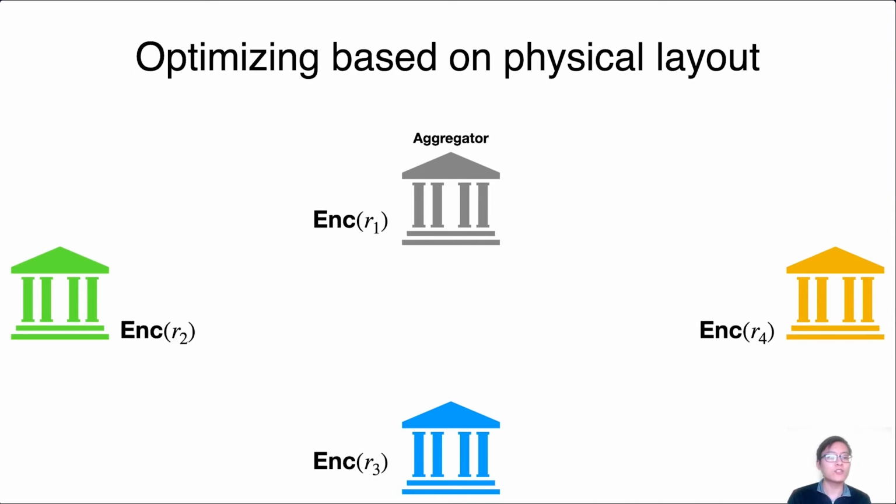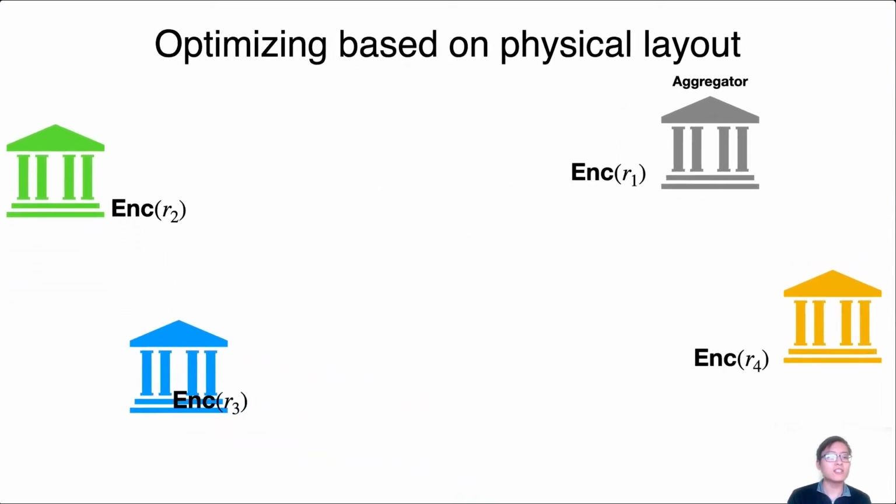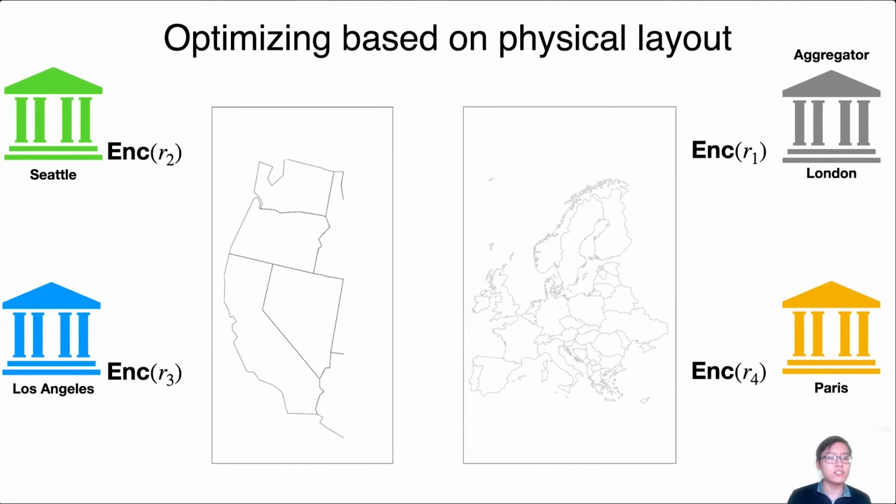Now, let's start with this protocol again, but now let's imagine that these parties reside in different regions. The green and the blue bank are on the west coast of the United States, and the gray and the orange bank are now in Europe. And let's say that the connection within each region is rather fast at multiple gigabits per second, while the connection between the two regions is over an order of magnitude slower at 100 megabits per second. Now let's run through this original protocol again.